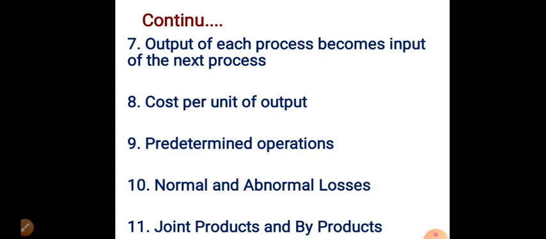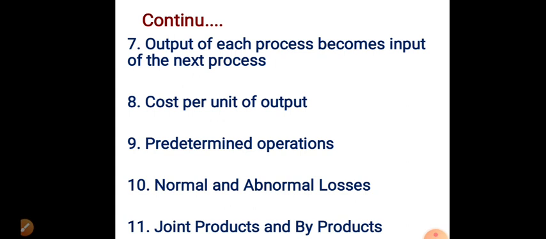Next one, normal and abnormal losses. Avoidable and unavoidable losses usually arise at different stages of manufacture for various reasons. The cost of normal loss is added to the good units produced. Abnormal loss is valued and credited to the concerned process account by debiting the abnormal loss account. Normal and abnormal losses we'll see under a separate heading.